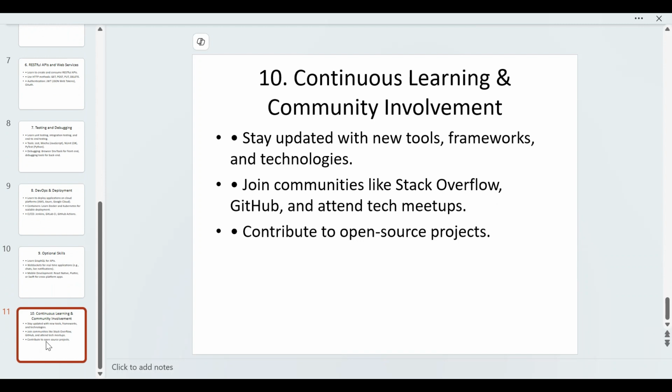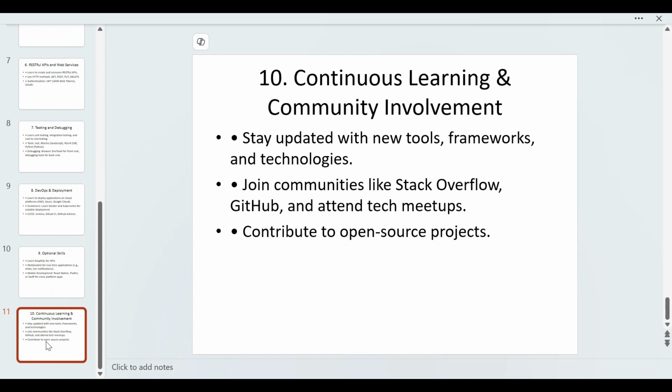Next, very important: continuous learning and community involvement. Stay updated with new tools, frameworks and technology. Join communities like Stack Overflow and GitHub, and attend tech meetups. Contribute to open source projects so you get engaged and meet developers with the same interests as you, and you can exchange ideas, thoughts and skills. That will help you and your colleagues or teammates too.